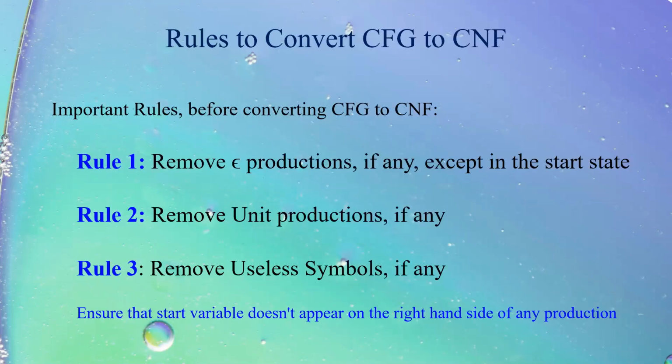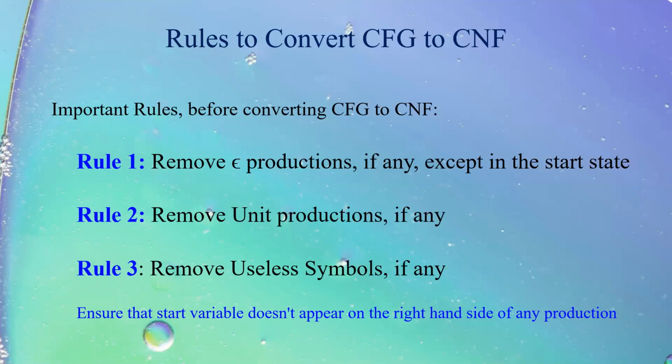Now, what are the rules to convert a grammar into Chomsky normal form? Please remember, these three rules have to be followed before you can convert any grammar into CNF. First rule is remove all epsilon productions, if any, except in the start state. If there is an epsilon production in the start state, that cannot be removed, except that it should be removed compulsorily.